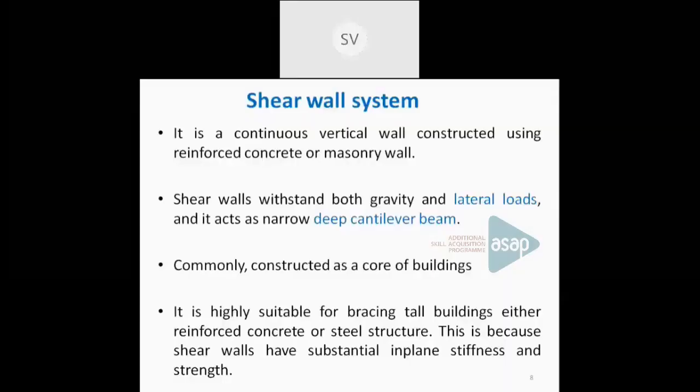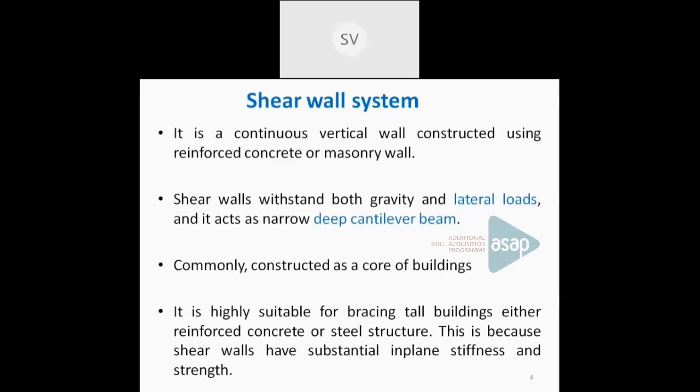It can be constructed either using reinforced concrete or a masonry wall. And this shear wall, I told you, is very efficient in resisting the gravity loads as well as the lateral forces. So shear walls are particularly important where there is the effect of dynamic forces. Dynamic force means earthquake forces, wind forces, etc.